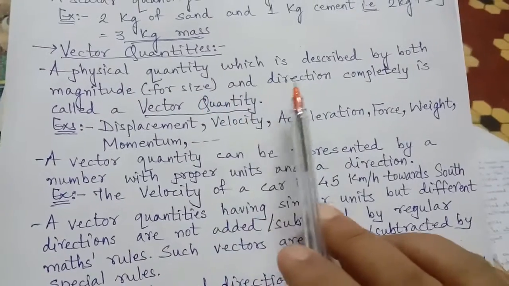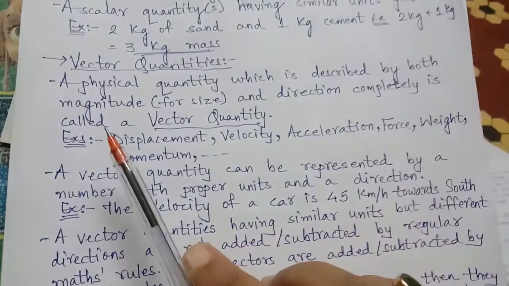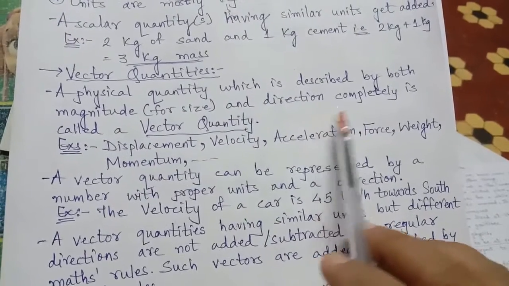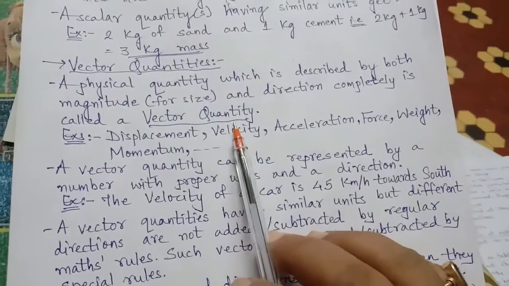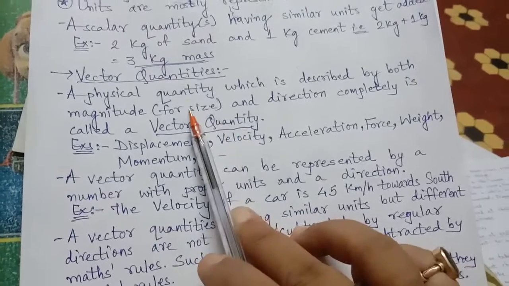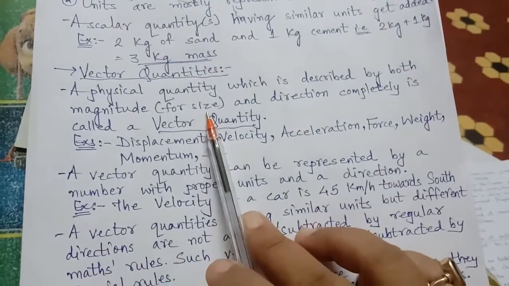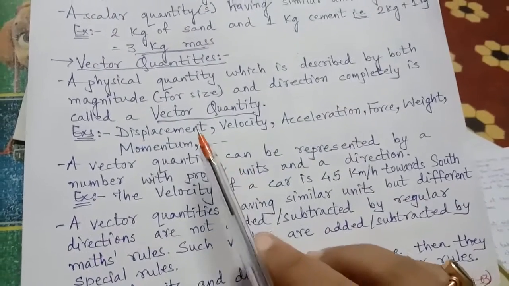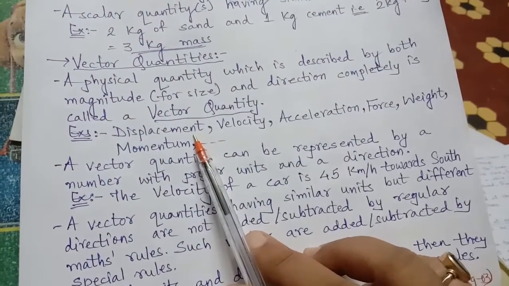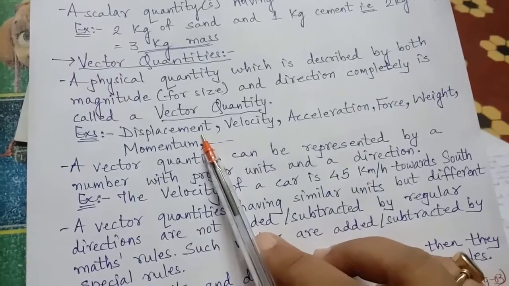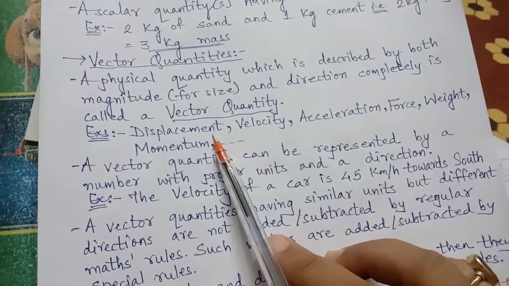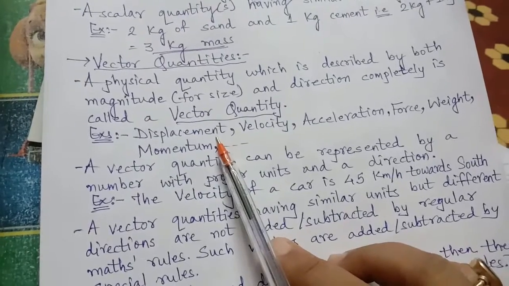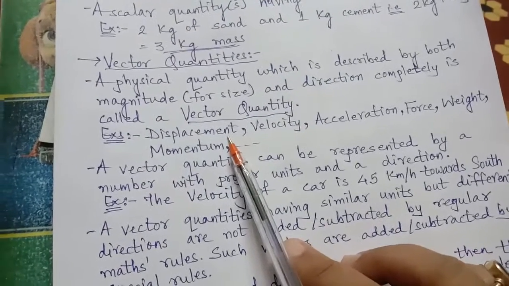A physical quantity which is described completely by both magnitude and direction is called a vector quantity. Not only measurement, along with measurement, this quantity needs direction also. Displacement: for distance, I can say 5 kilometer, but when I want to explain displacement, I need to say 5 kilometer in north direction.